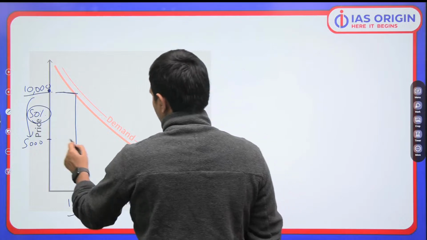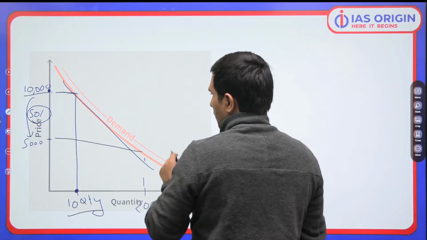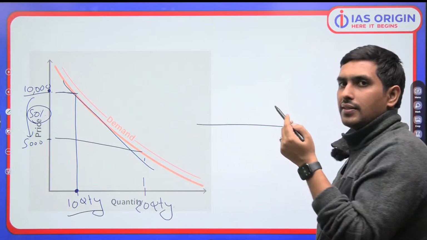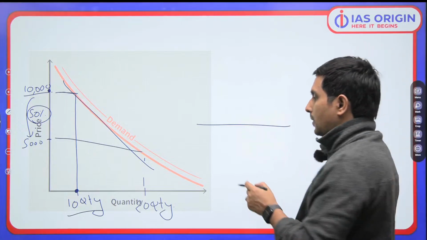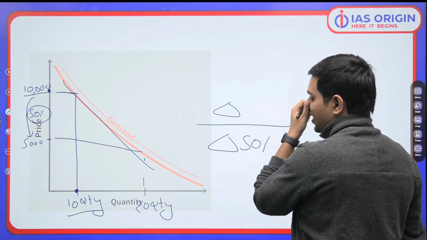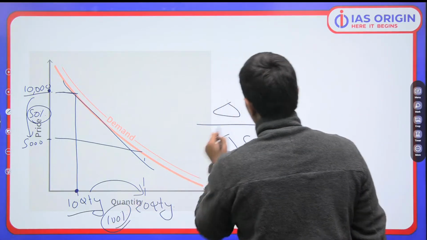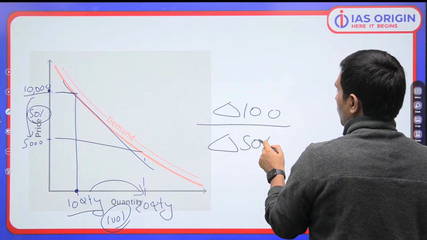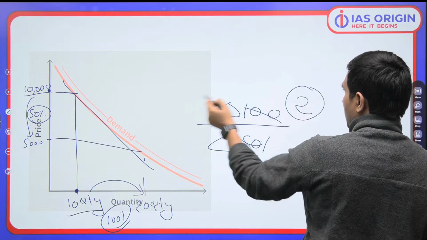So what would that mean? That basically means we are seeing the change in the price and the quantity. So you have to calculate accordingly. For example, how much is the change in the price? 50%. How much is the change in the quantity demanded? 10 to 20, so 100% is the change. So you can certainly see that it is 2. That means the thing is very much elastic.